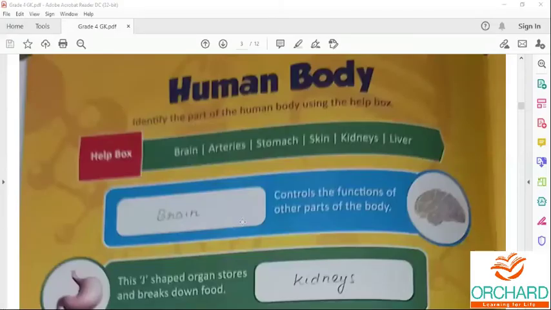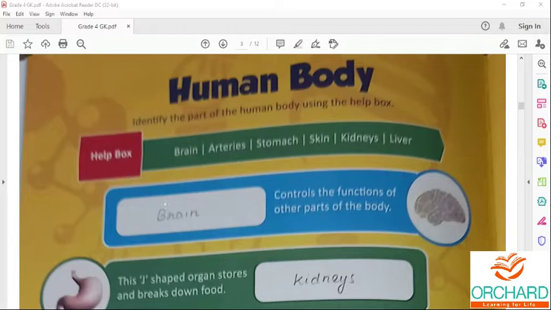So page number 14. The name of the lesson is human body. Identify the parts of the human body using the help box. In lower class, that is in first standard and second standard, you read about the parts, not many parts.